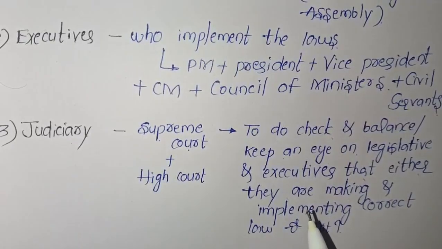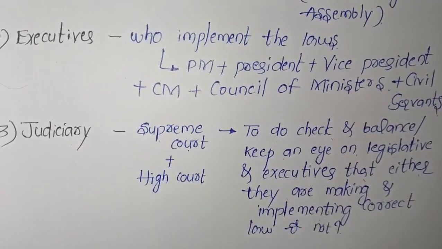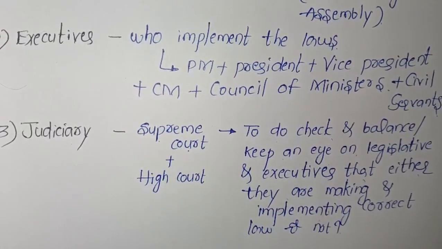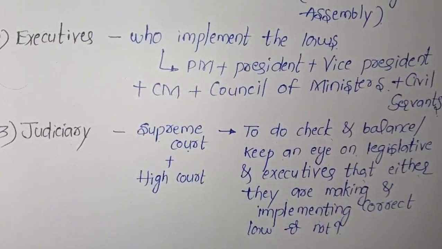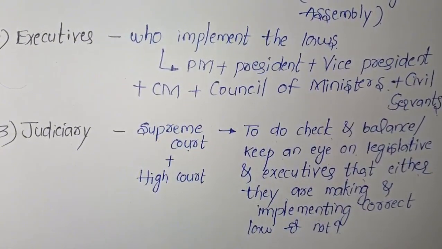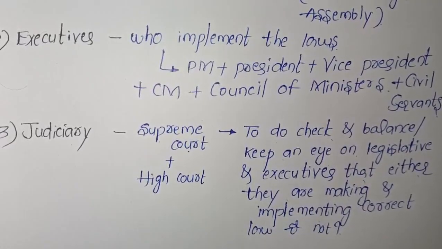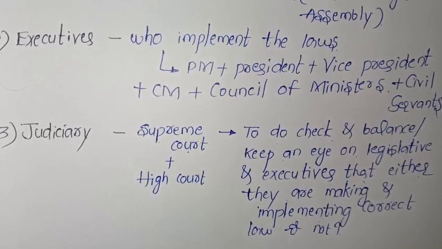For example, if a law violates the constitution, then the Supreme Court cancels it under judicial review. I will explain what is judicial review in upcoming chapters. I hope you understood. Now that is the third chapter of 6th class polity. In 6th class we will just learn the basics here, so I am explaining like this. In upcoming chapters I will explain in detail about these topics.